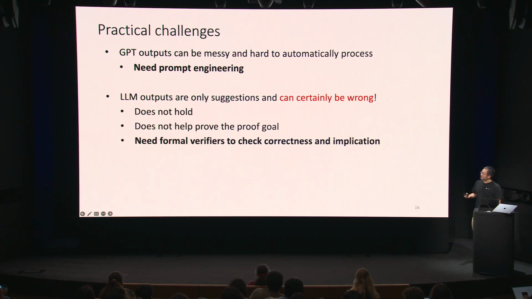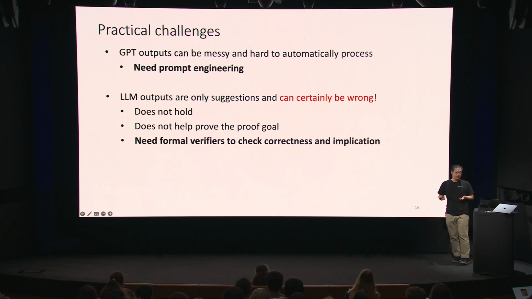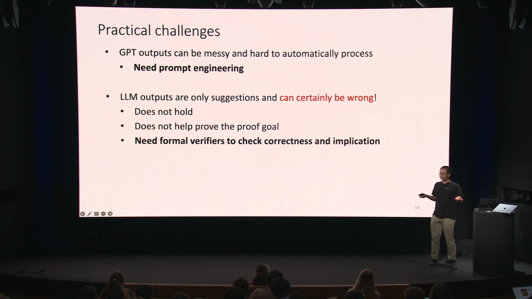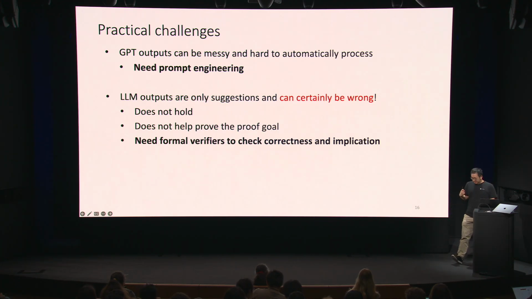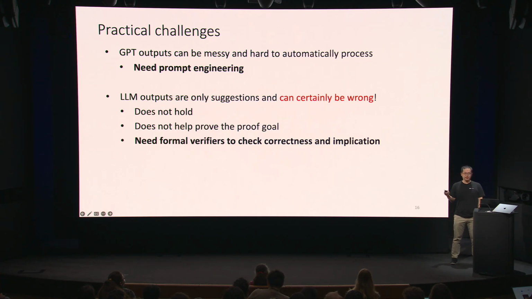And the second, perhaps more interesting challenge is that large language models are only suggestions, and the output can certainly be wrong. And what do I mean by wrong? In this case, it can simply not hold. It's a false assertion in the program. Or the second case is that it is an assertion and is correct, but it does not really help to prove the proof goal. So "if true" is a correct assertion, but it doesn't really help.